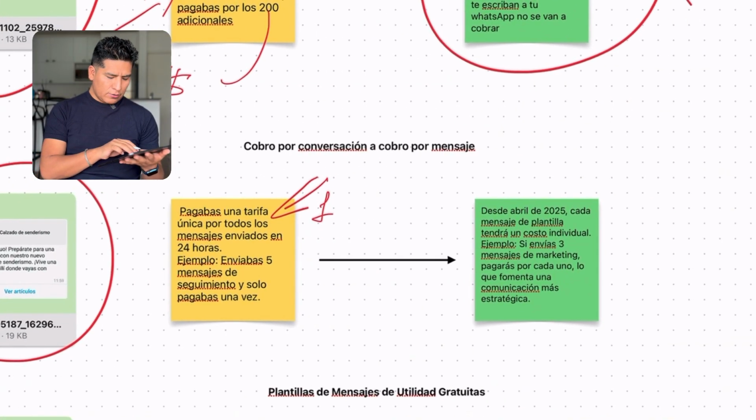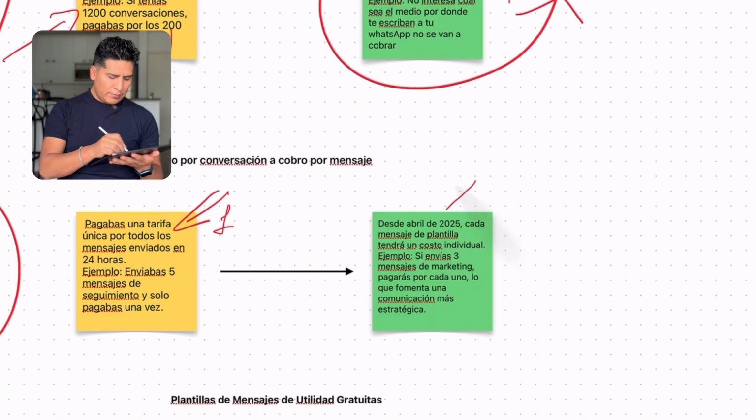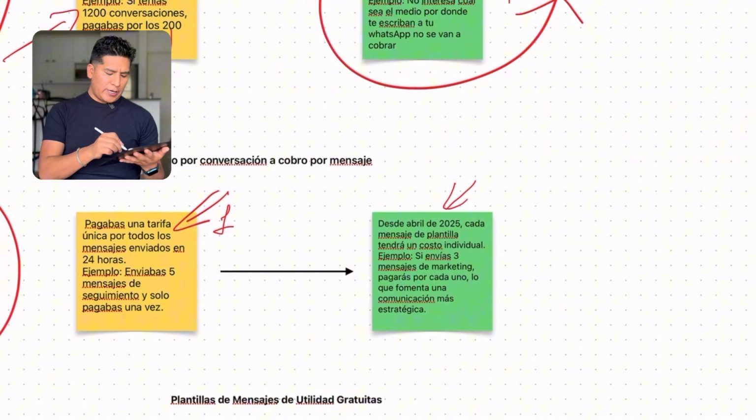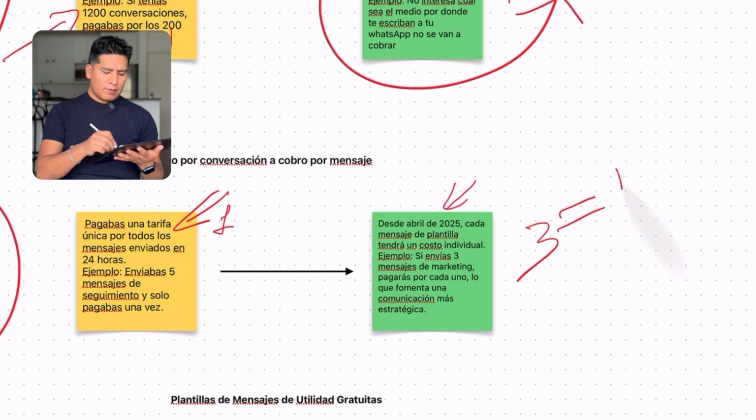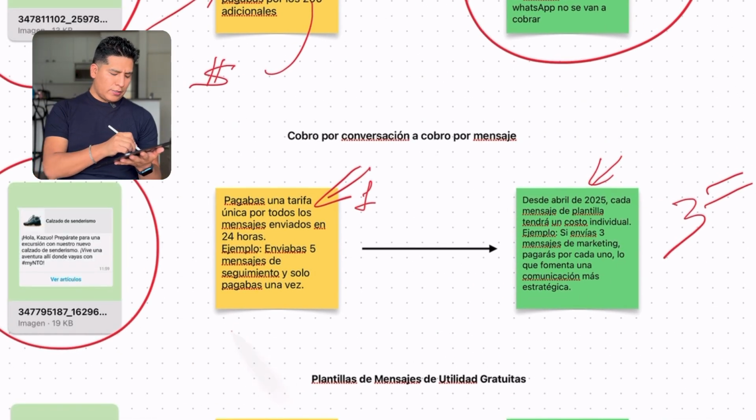Now it's going to change. In what sense? That starting in April 2025, each message will be charged, and this will allow you to be more strategic with your marketing campaigns in this category. For example, if starting in April, you send 3 marketing messages under the template, you will have to pay for those 3. And before, for 24 hours, you sent about 5 templates and only paid for 1. So this also makes sense because your marketing strategies will be more focused.